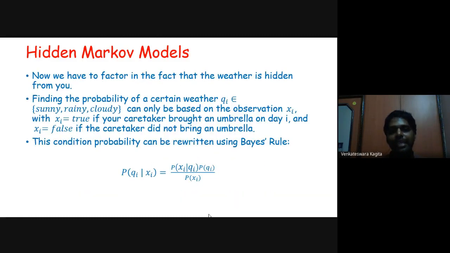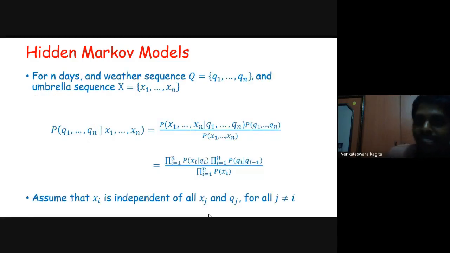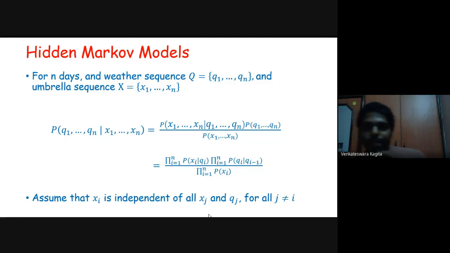So this is for a single day that we have written this Bayesian rule, but we would like to determine it for a sequence of n days, isn't it? So for n days, the weather sequence Q equal to Q1 to Qn, and the umbrella sequence x equal to x1 to xn. So what is the weather sequence? If it is for 3 days, for example, it could be sunny, rainy, cloudy, or sunny, sunny, cloudy. This is the weather sequence. And for the umbrella sequence, he may bring an umbrella or may not bring one. So there are various possibilities: true, true, true, or true, true, false, or true, false, false, and various other possibilities.